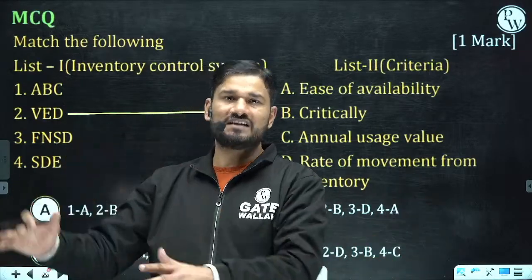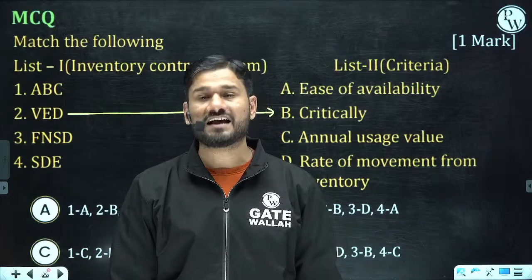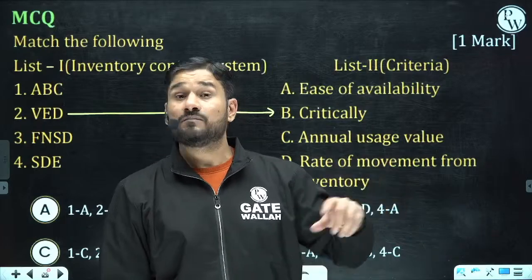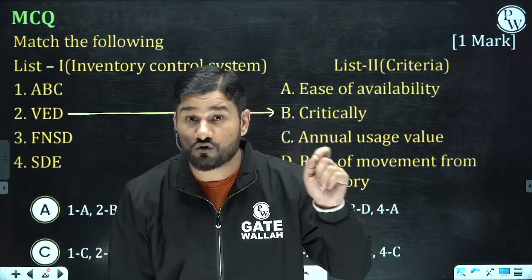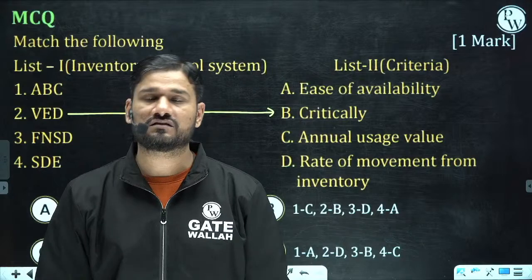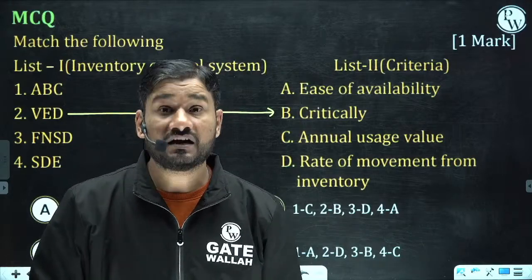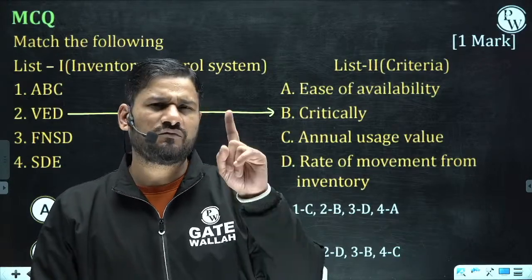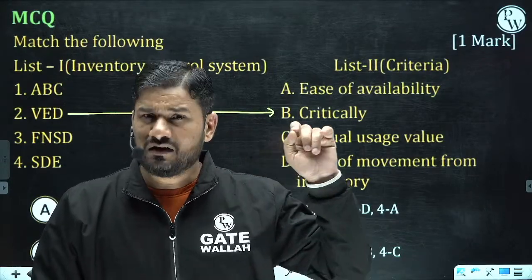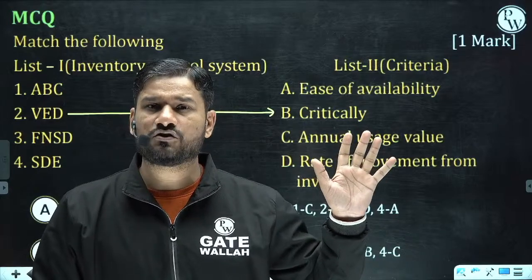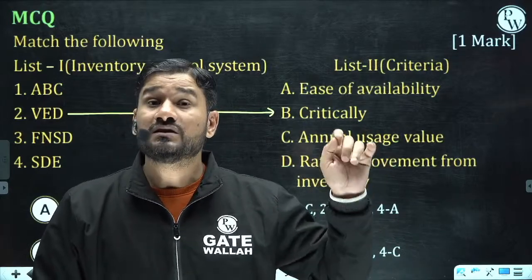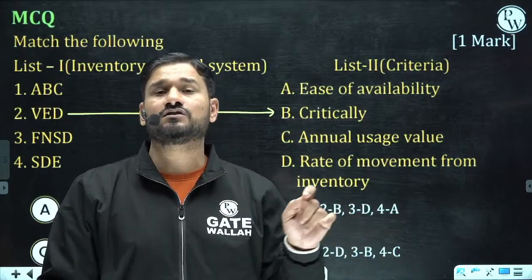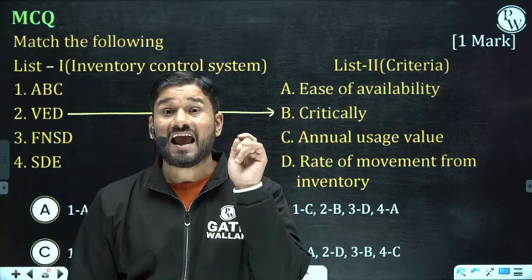Suppose you purchase one engine in a year costing 1 lakh rupees, and one nut and bolt is for 5 rupees only, but over a year you purchase 5 crore worth of nuts and bolts. The nuts and bolts will come under the high cost category, A category, and the engine, purchased only once a year, with very low expenditure, goes to C category. So we are not going to take the ABC category on the basis of the item cost. It is the annual usage cost.